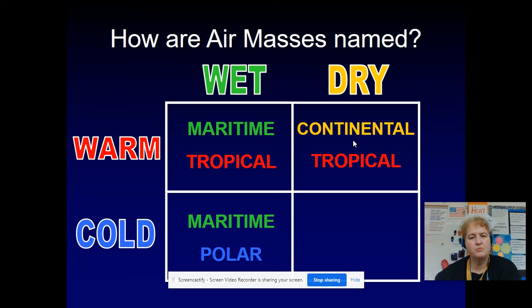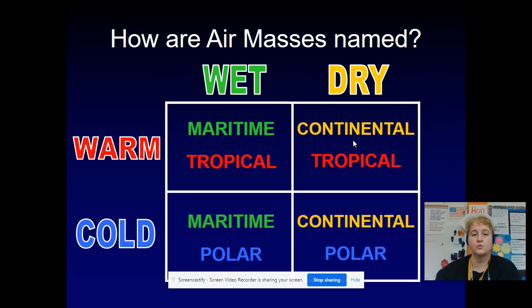The last option should be pretty obvious by now. We've already used tropical, wet and dry. We used polar, wet, so now we need to use continental or polar dry, right? Made over land, so it's going to be dry. Made over the pole, so it's going to be cooler. Let's stop there and see if we can answer some questions.